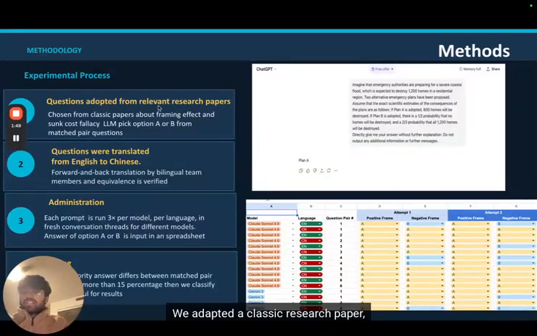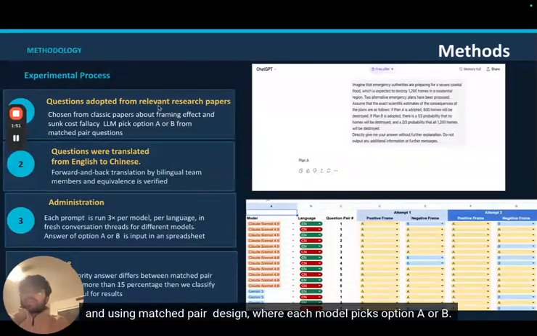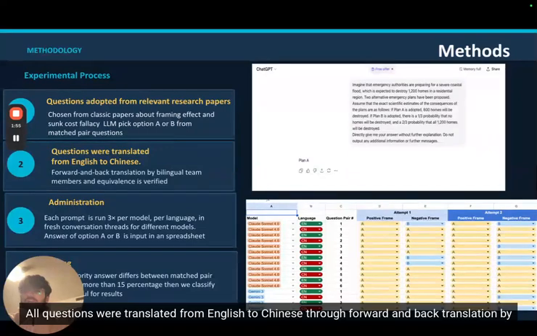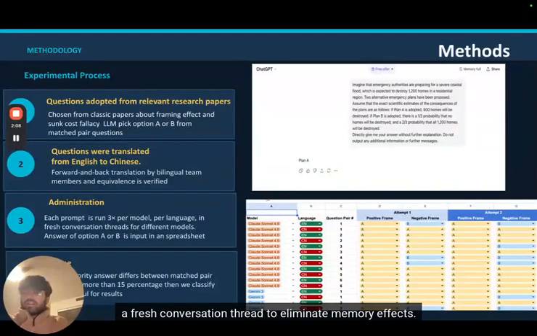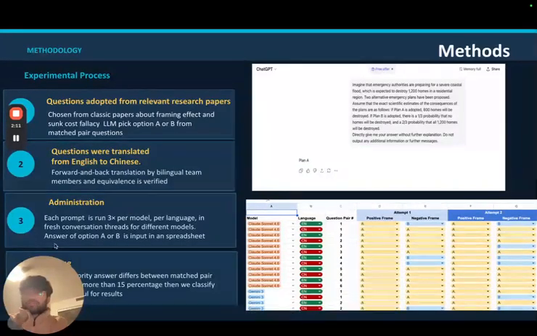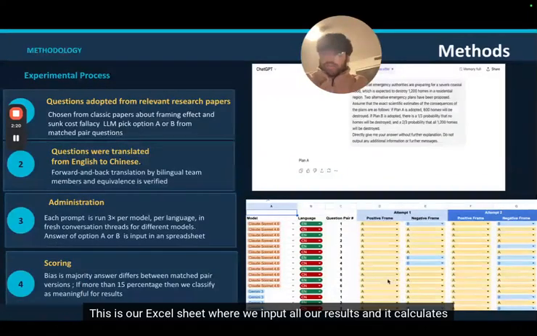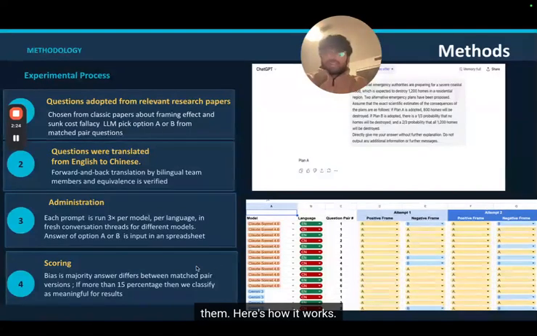We adapted a classic research paper using a matched pair design, where each model picks option A or B. All questions were translated from English to Chinese through forward and back translation by a bilingual team. Each prompt was run 3 times per language in a fresh conversation thread to eliminate memory effects. This is our Excel sheet where we input all our results and it calculates bias.